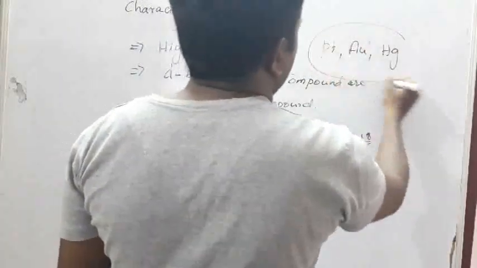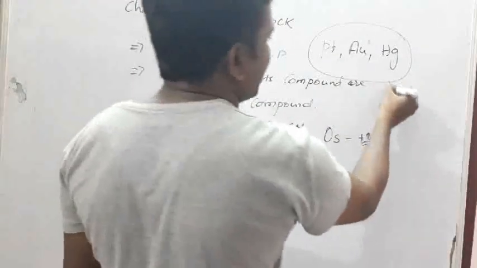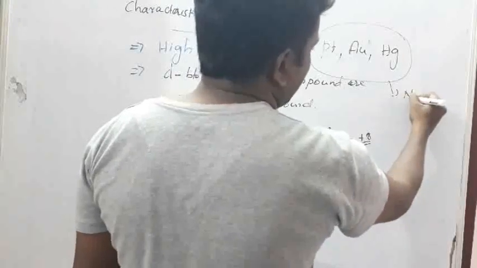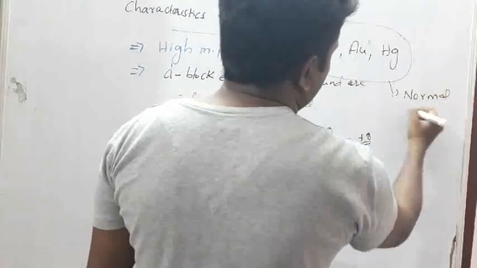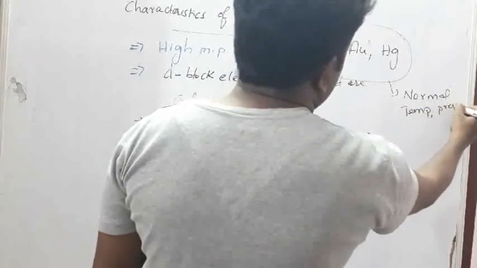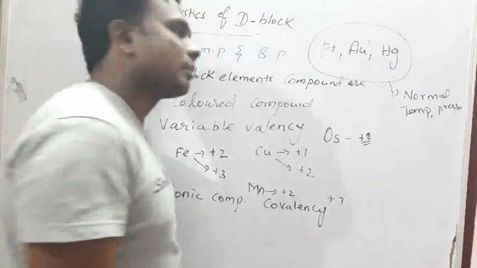These three elements are less reactive elements under normal temperature, which means normal temperature and pressure. So these three elements are less reactive at normal temperature and pressure.